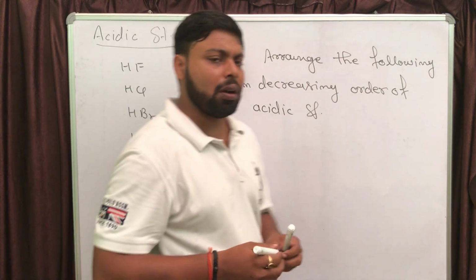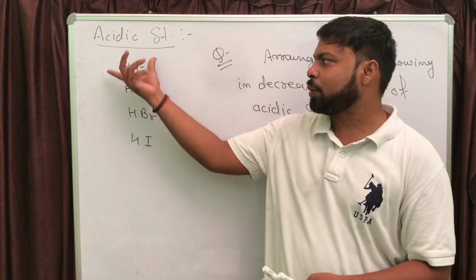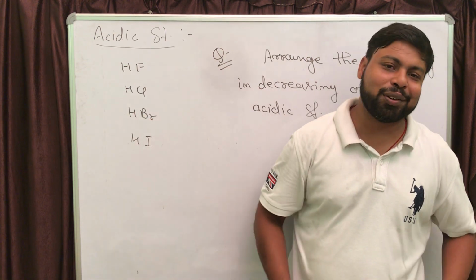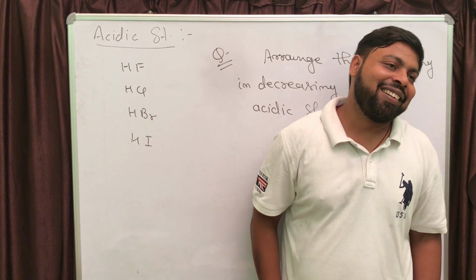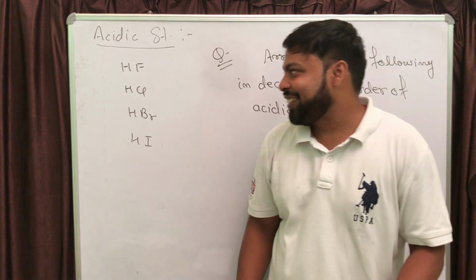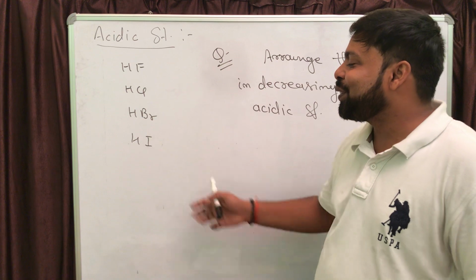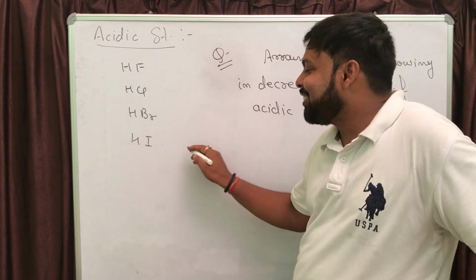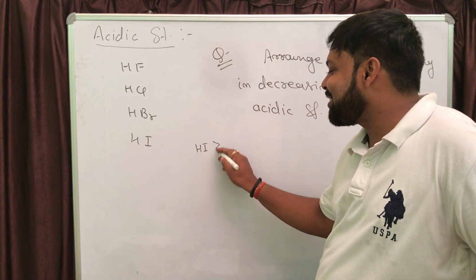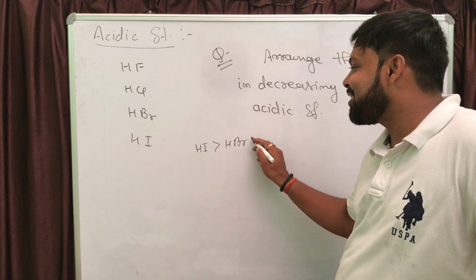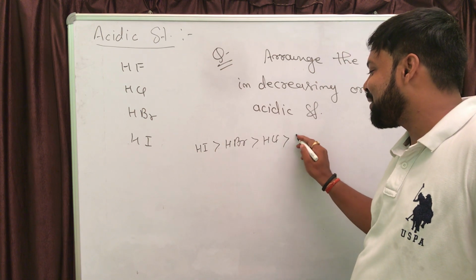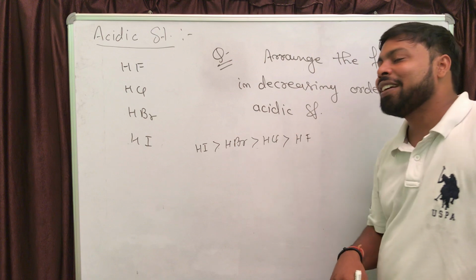Many of you are confused about these acids and going to give the wrong answer. Why, I do not know actually. The correct order of acidic strength is HI is a stronger acid than HBr, HBr is a stronger acid than HCl, HCl is a stronger acid than HF, right?